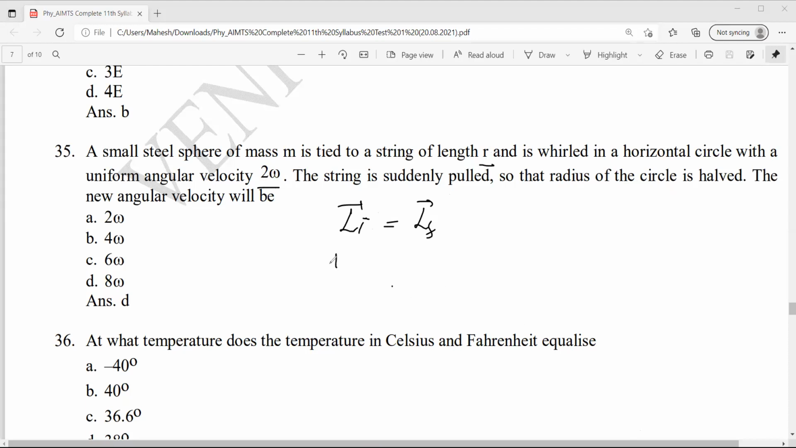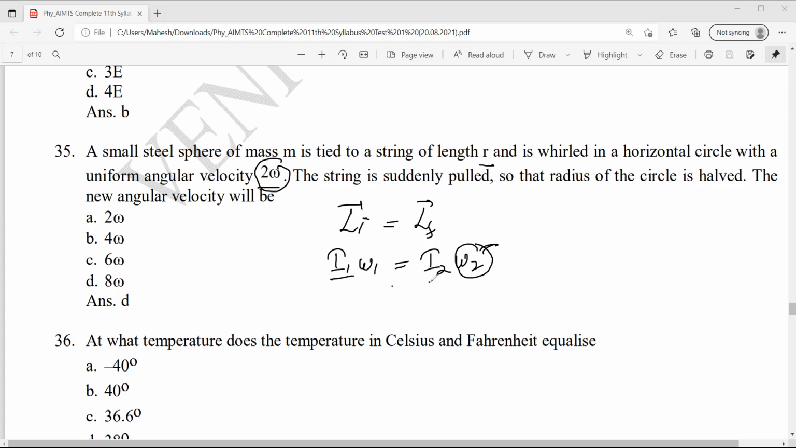Now L initial is what? I1 omega 1 equal to I2 omega 2. Now omega 1 is given, 2 omega. The string is suddenly pulled, so the radius of the circle is half. The new angular velocity omega 2 you need to find.